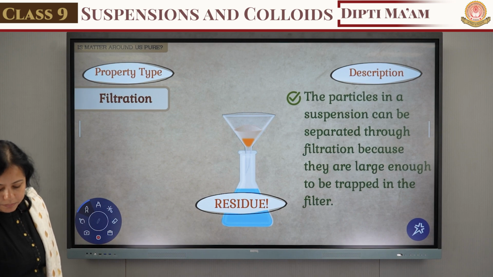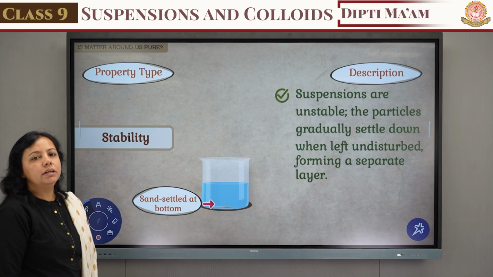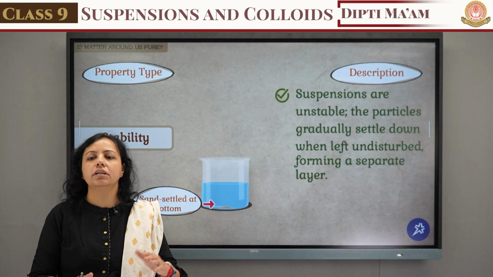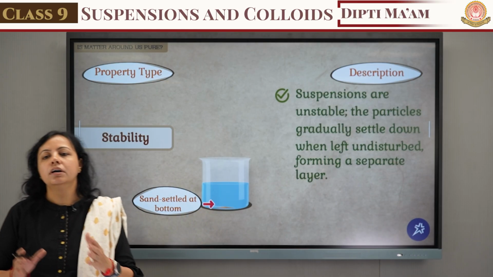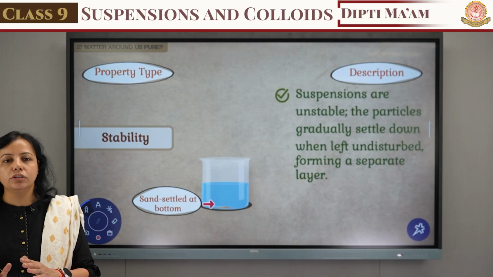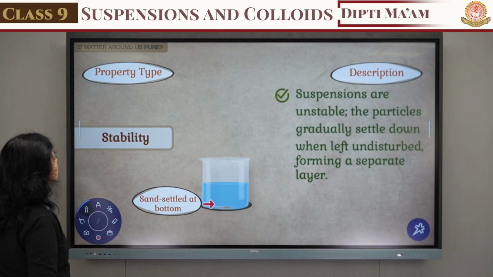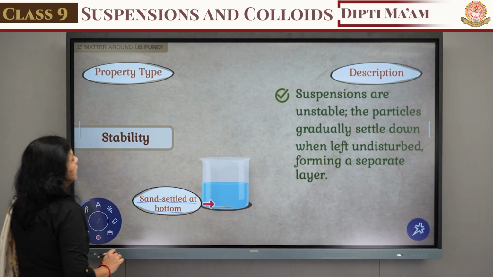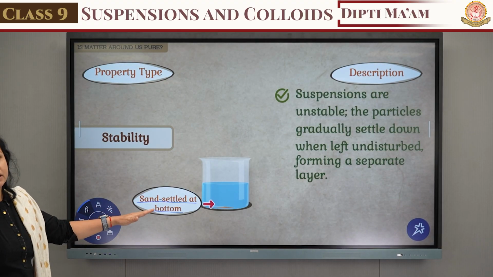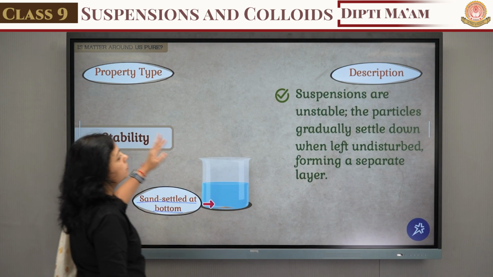Now the next thing is solubility. What is the meaning of solubility? The solute particles dissolve in the solvent. Here it is a heterogeneous mixture, तो but obvious कि यहाँ पे जो भी solute के particle है वो solvent के अंदर mix नहीं होंगे. So what about the stability? यहाँ पे sand settle down at the bottom. यहाँ पे जो भी sand है वो बीकर के नीचे जो है वो settle down हो जाएगी, and because of this, what is the effect on stability?